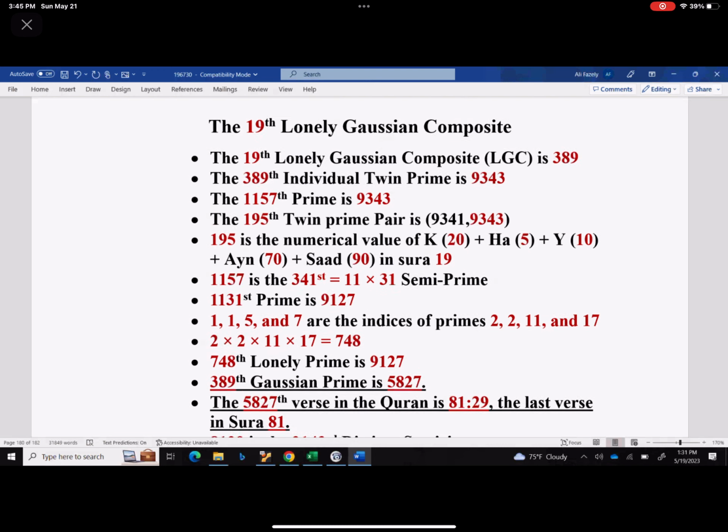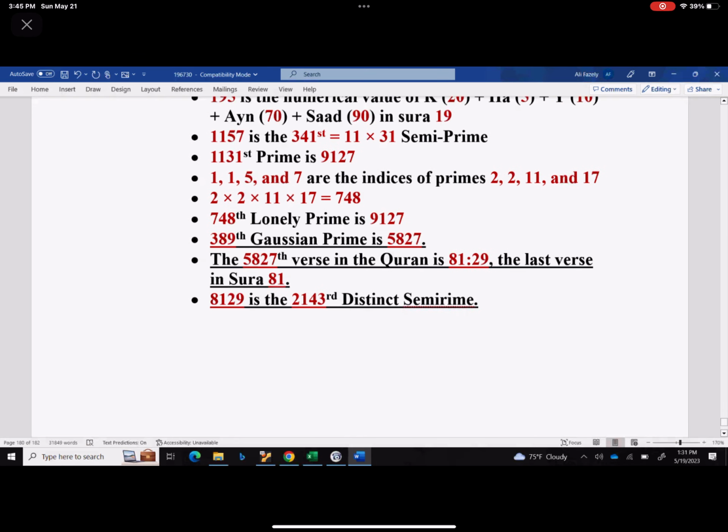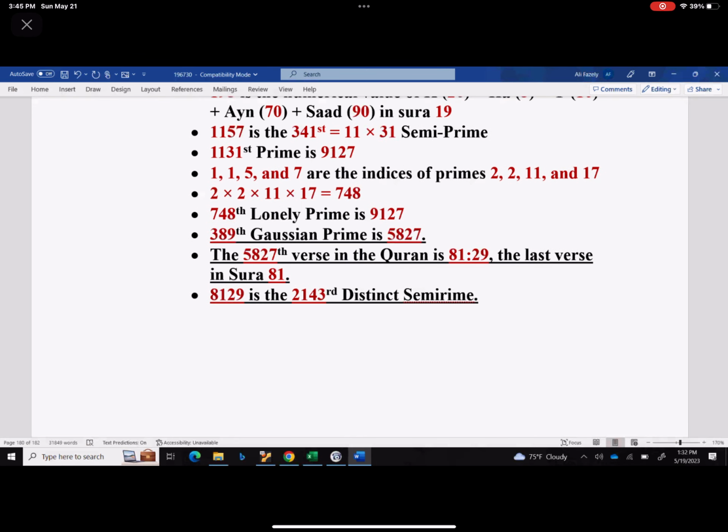This thing here that I just talked about, okay, 8129 is the 21st distinct semi-prime. We were not looking at distinct semi-primes before. Distinct semi-prime means that the two prime factors are not repeating. So 4 is out. 9 is out. All the square numbers are out.